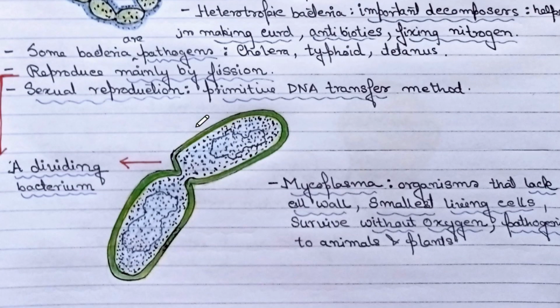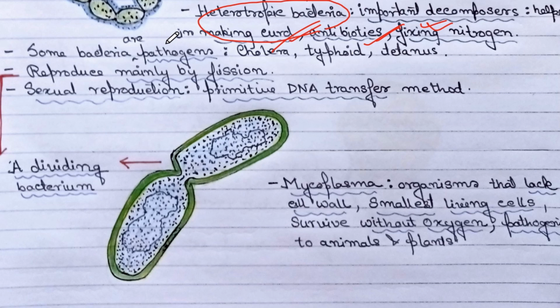Now come a few important characteristics. Heterotrophic bacteria can be very important for the ecosystem because they are very important decomposers. Not only the ecosystem, actually for our food also, because heterotrophic bacteria, which are important decomposers, help us in making curd, antibiotics and also fixing nitrogen.